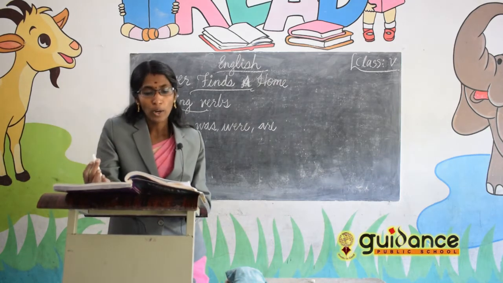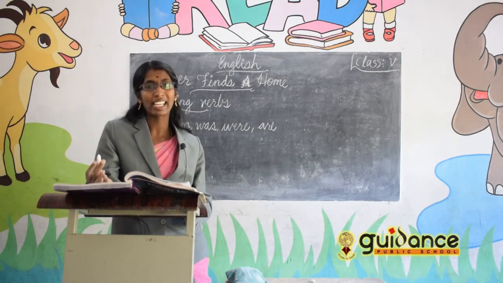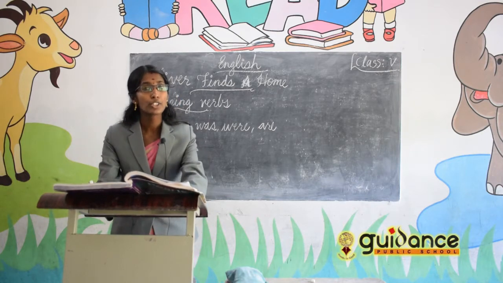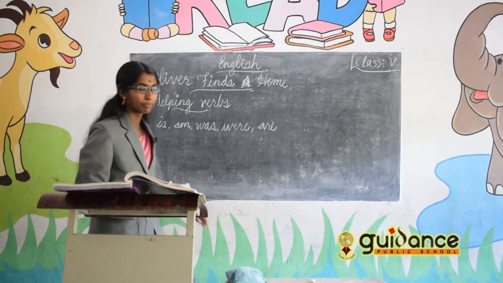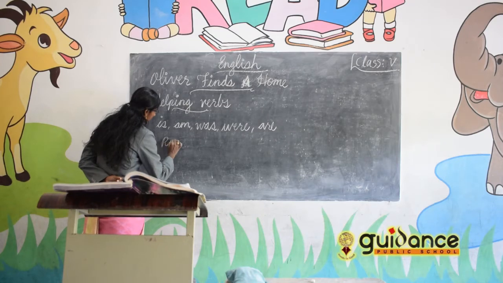So, what do you mean by helping verbs? What do you mean by verb? Verb is an action word. Then, what do you mean by helping verbs? Helping words which are used just before the verb to form the complete verb. For example, I am writing.